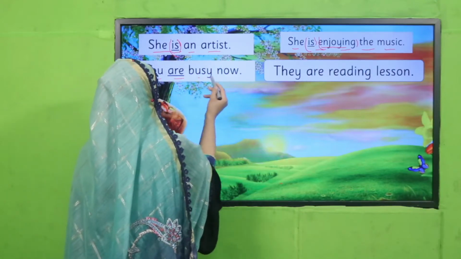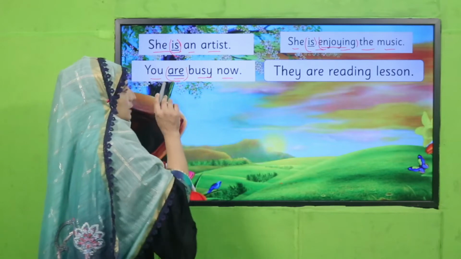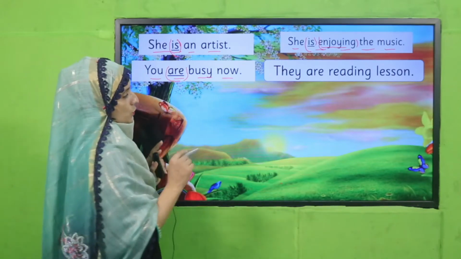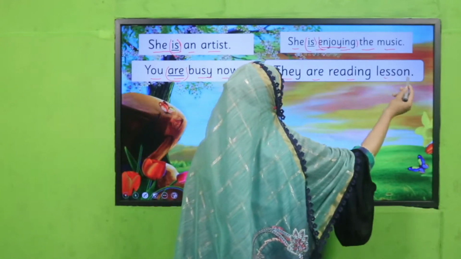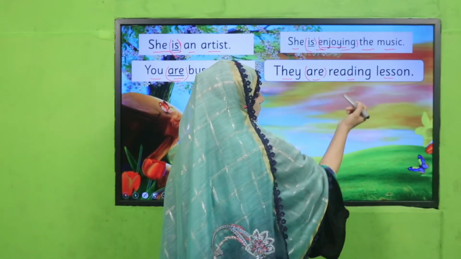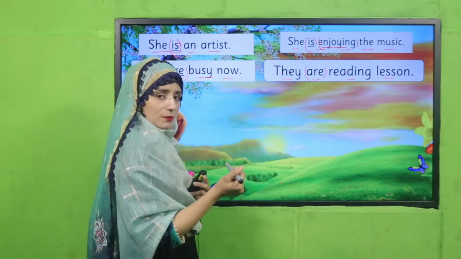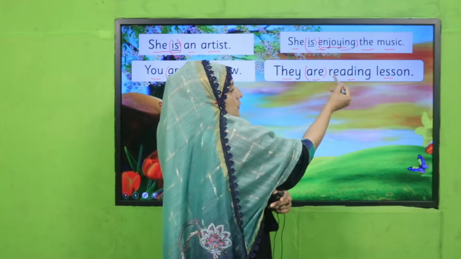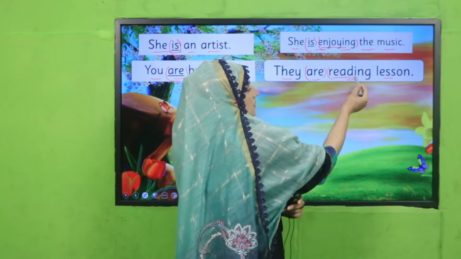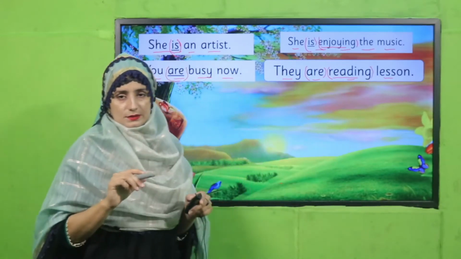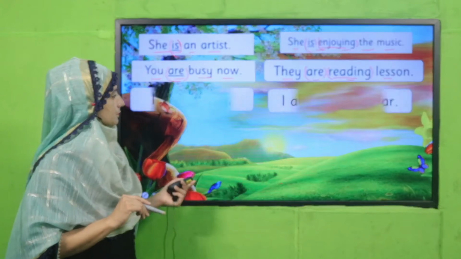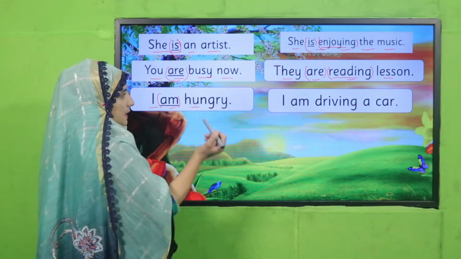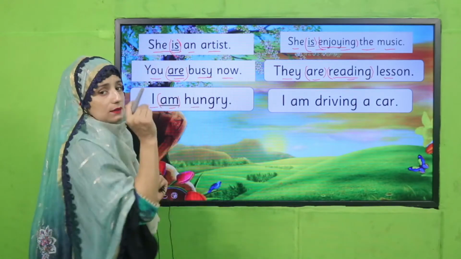Good. See, you are busy now. Look, there is no other verb. So this "are" is working as a main verb, my dear students. They are reading a lesson. So now this "are" is working as a, yes, tell me. Good. This "are" is working as a helping verb because we have a main verb there, reading. Is it clear?